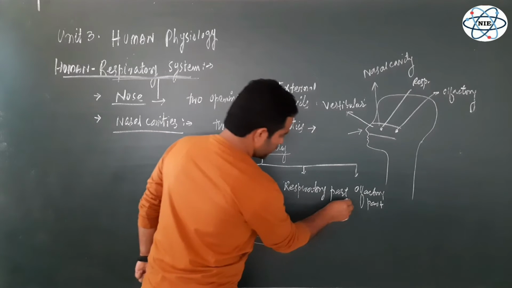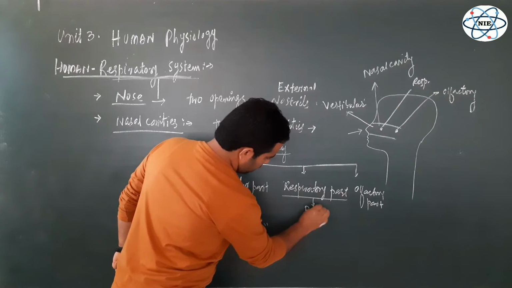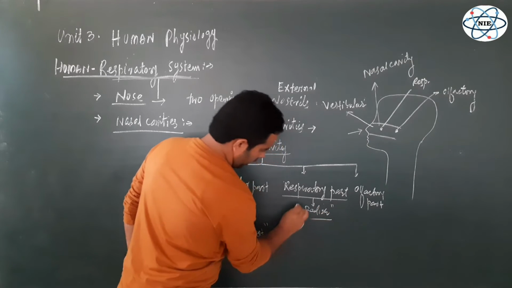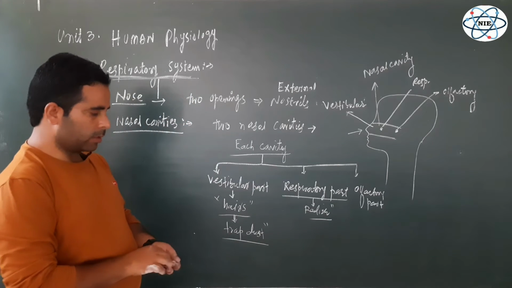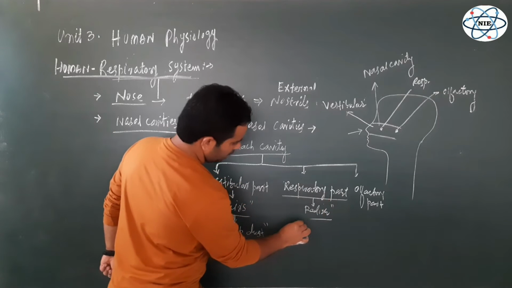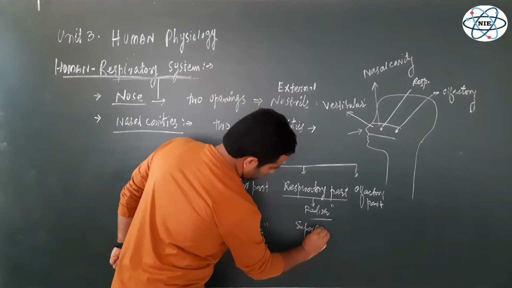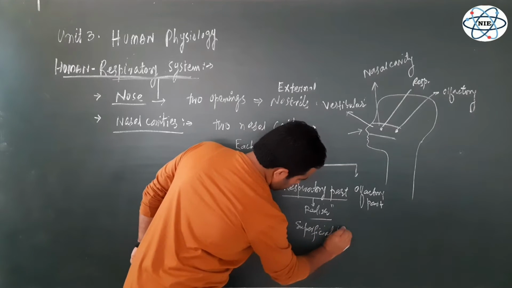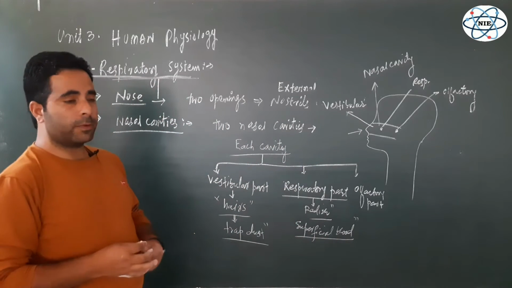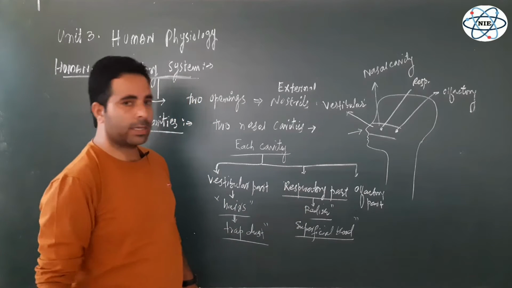Now if we see the respiratory part, it is red, or we can say pinkish in color. Why is it reddish or pinkish? Because of the presence of blood. In the respiratory part, there are some superficial blood vessels, and these superficial blood vessels impart a red color to the respiratory part.